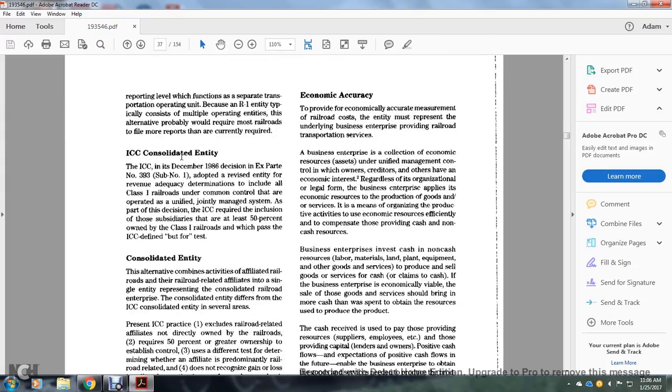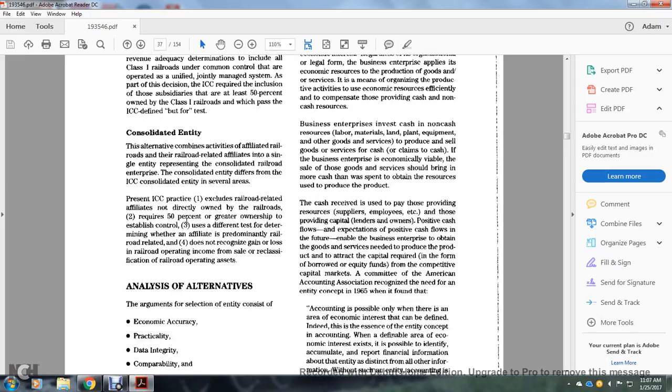In December 1986, in Ex Parte No. 393 (Sub-No. 1), the Interstate Commerce Commission adopted the revised consolidated entity for revenue adequacy determination, including Class 1 railroads under common control that operated as a unified, jointly managed system. As part of the decision, the Commission required the inclusion of subsidiaries at least 50% owned by the Class 1 railroads, which passed the Commission's test.